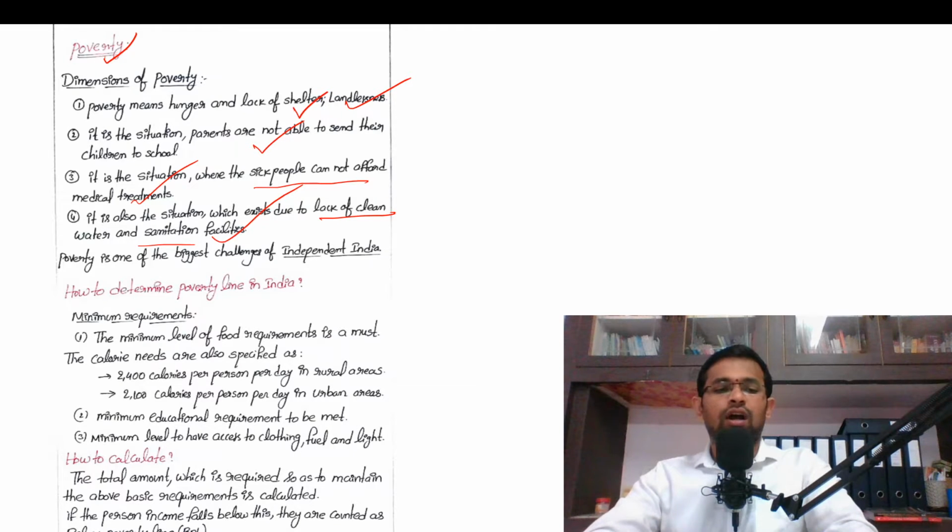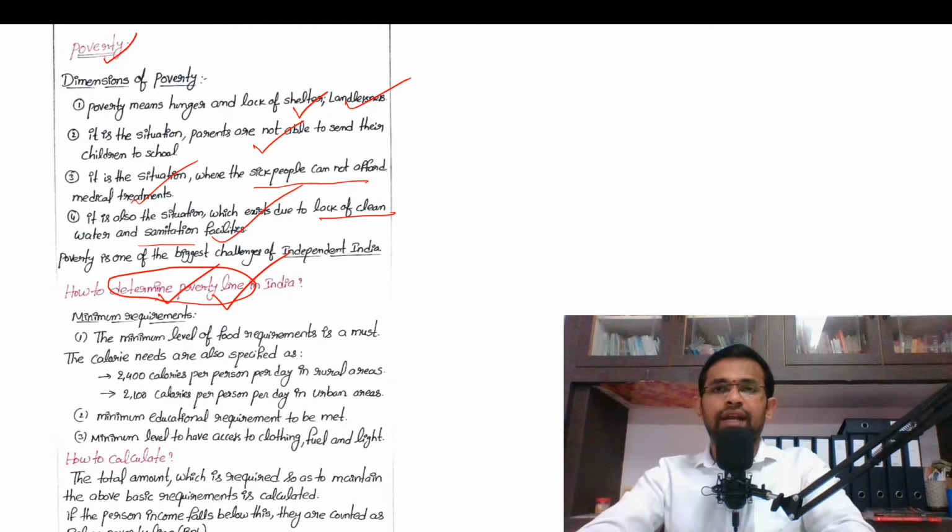Then how to determine the poverty line in India? See, the first thing is, what is the need to determine a poverty line? Unless we know the affected people, the vulnerable sections of society, or unless we identify the people who are poor, it is not possible to implement the programs or to do the budget allocations.